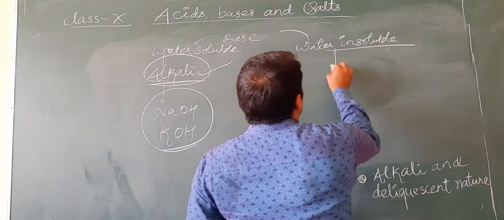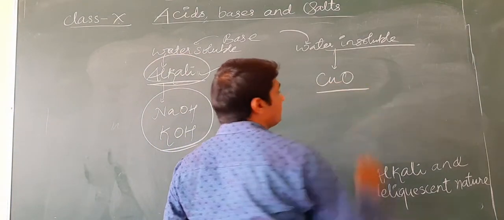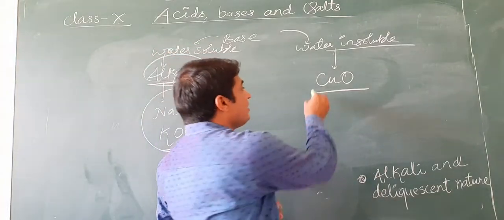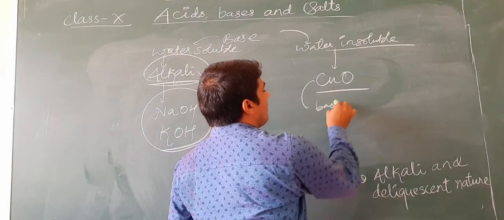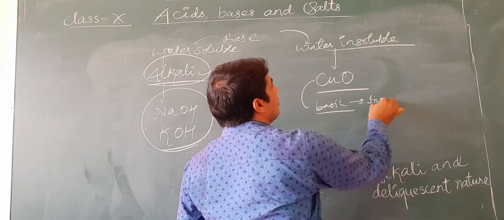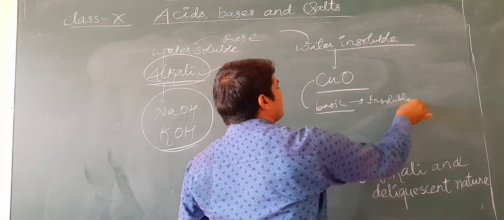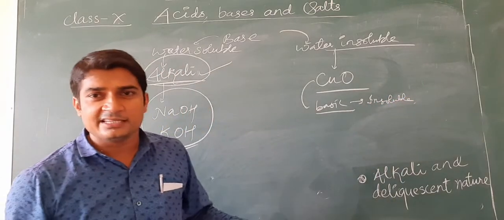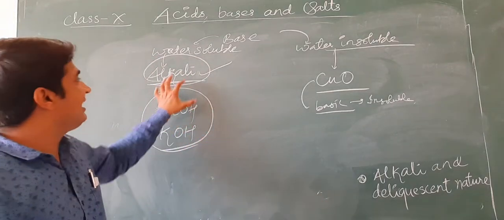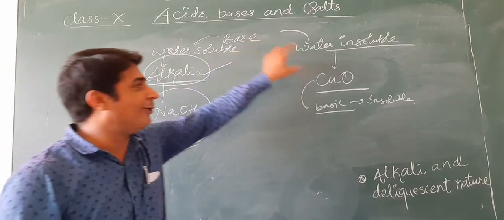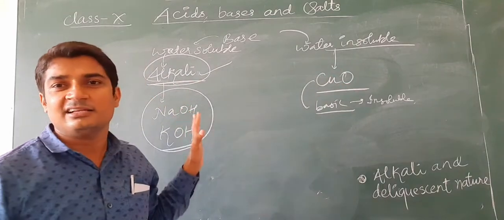Second one is water insoluble. For example, copper oxide or copper hydroxide. These bases are also basic, but they are insoluble. So we can say one statement: all alkali are bases, but all bases are not alkali.